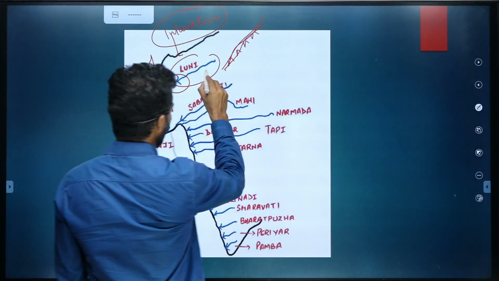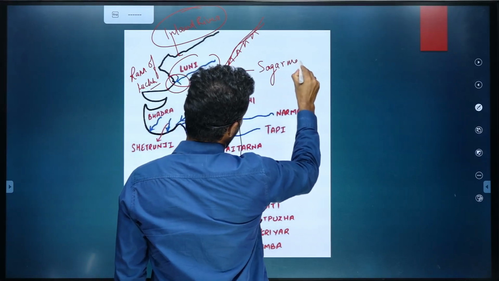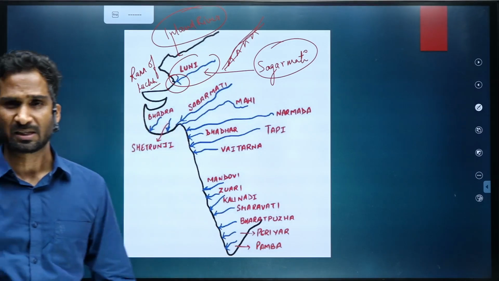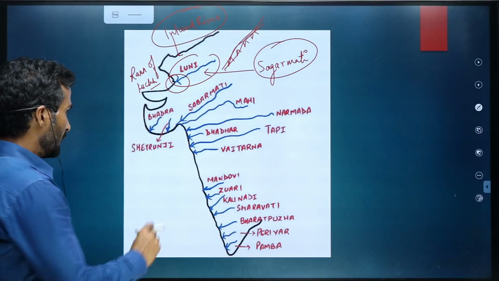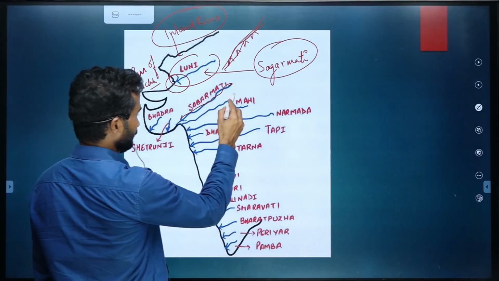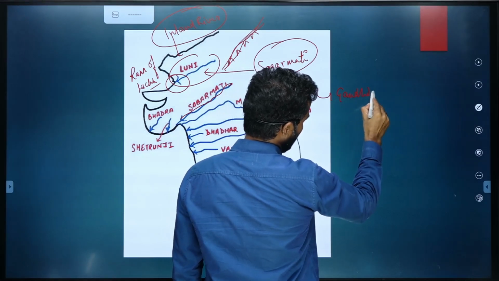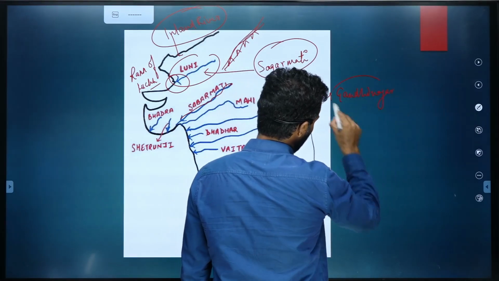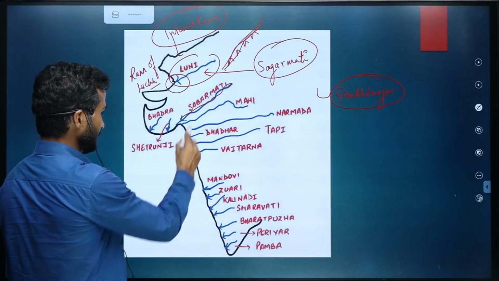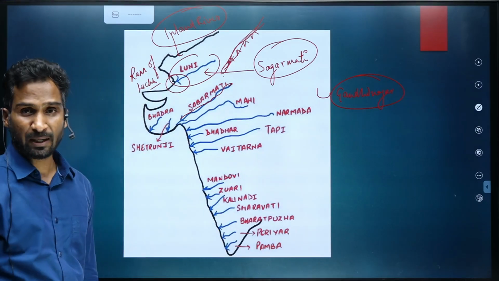This Luni is also called Sagarmati. Not Sabarmati. Sabarmati is another river. Luni is also named as Sagarmati. Then this Sabarmati river flows through Gandhinagar, which is the capital of Gujarat. The Sabarmati originates south of the Aravalis near Udaipur.